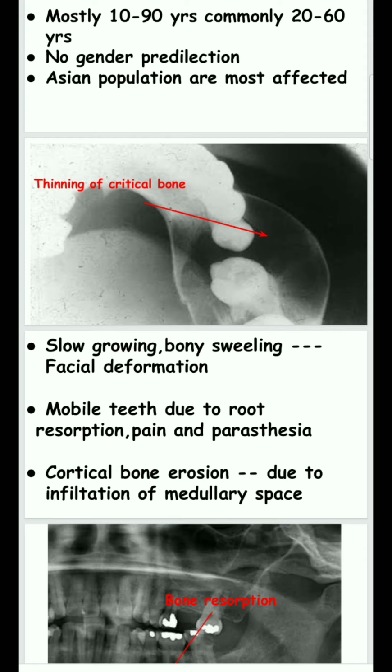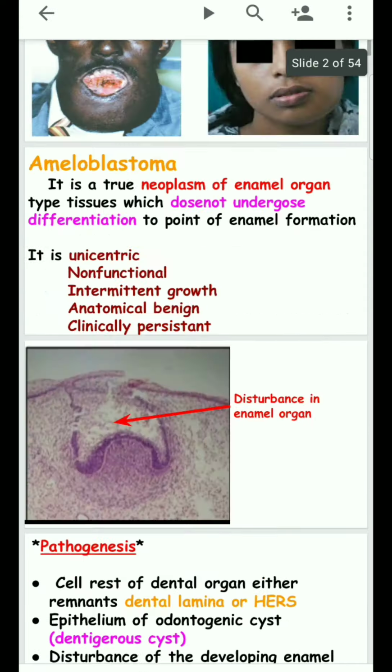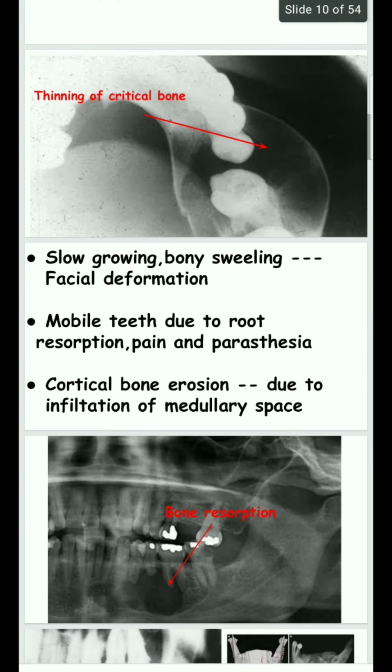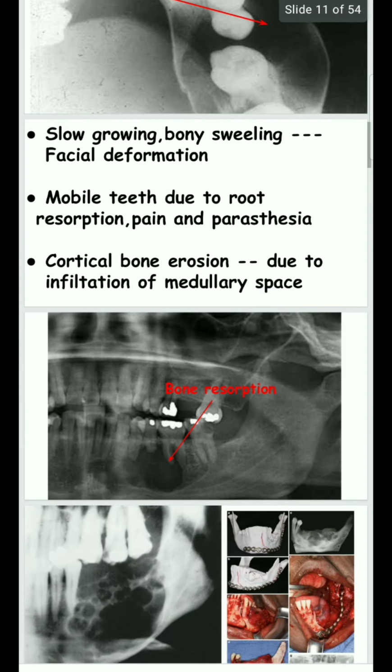It is a slow growing bony swelling and causes facial deformation. Previously we talked about this being slow growing because it is clinically persistent with intermittent growth. So it is a slow growing bony swelling resulting in facial deformation. Mobile teeth are also present due to resorption of the root.